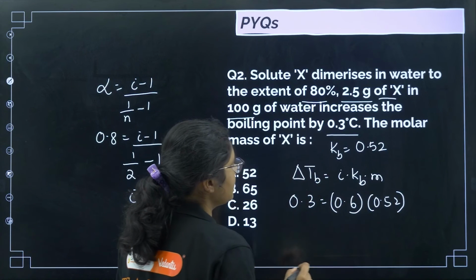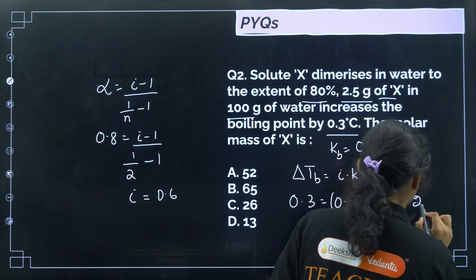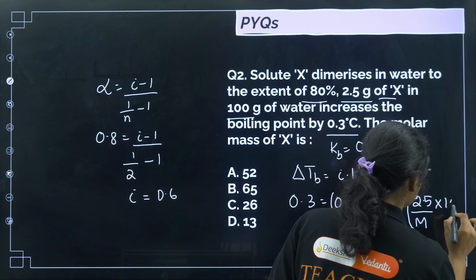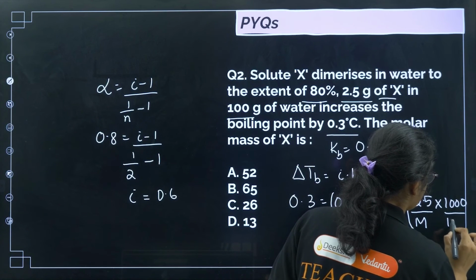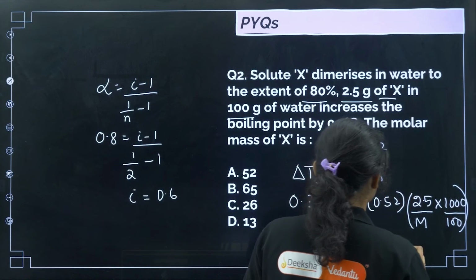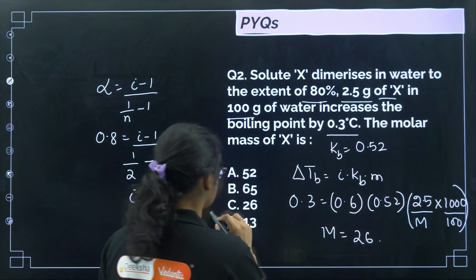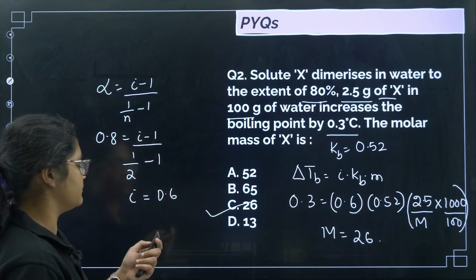Molality is the given mass of the solute, that is 2.5, by molar mass, into 1000 by 100, since the mass of the solvent is 100. If I solve this, I'll get M as 26. The correct answer for this question will be option number C.